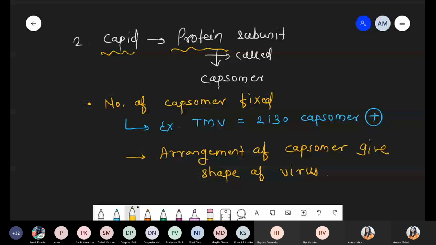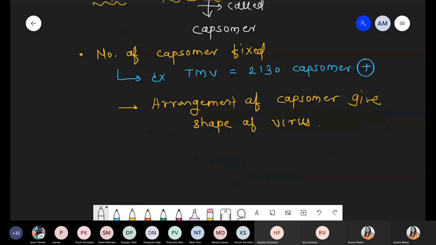Okay. To understand this point, we take one example, a diagrammatic representation of the tobacco mosaic virus. Mosaic means hybrid. TMV has single stranded RNA as its genetic material.